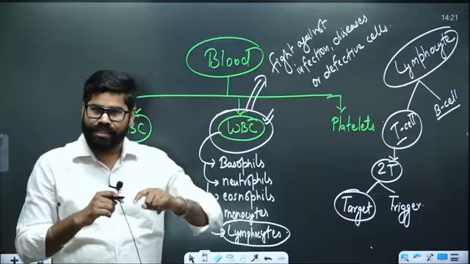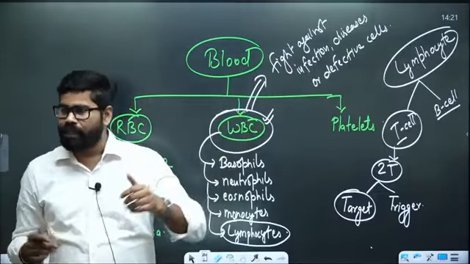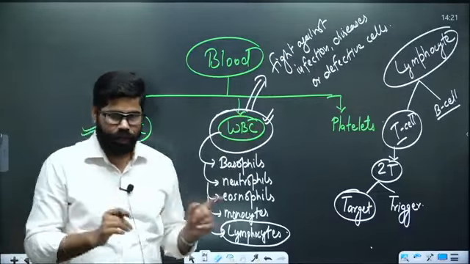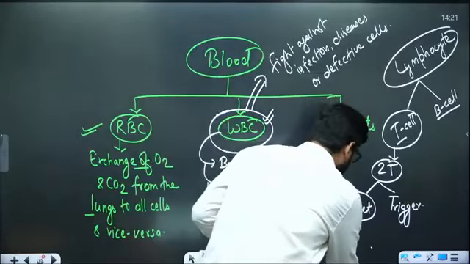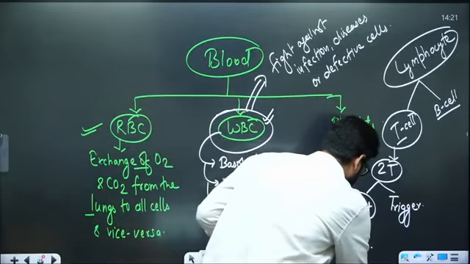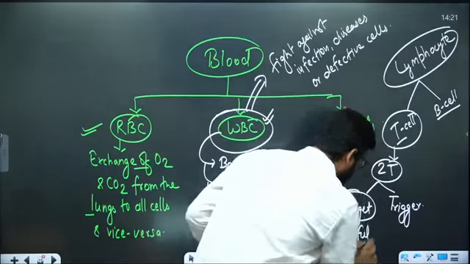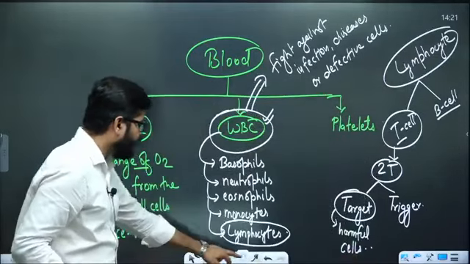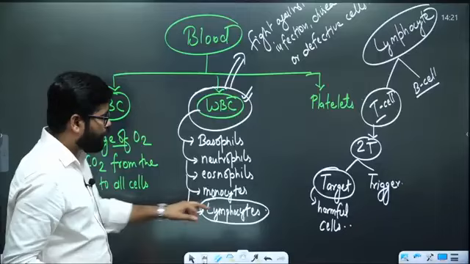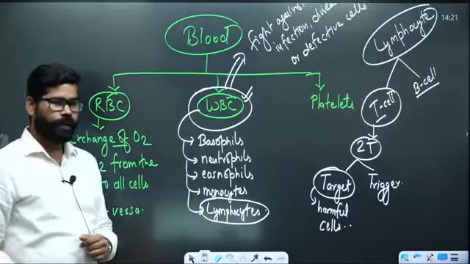Even if a body cell is harmful or defective, they are going to destroy it.